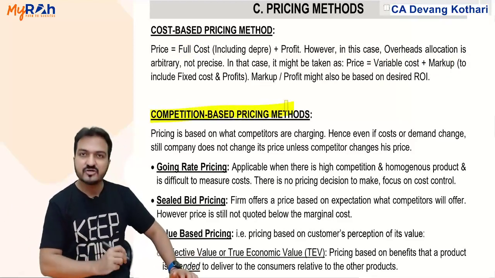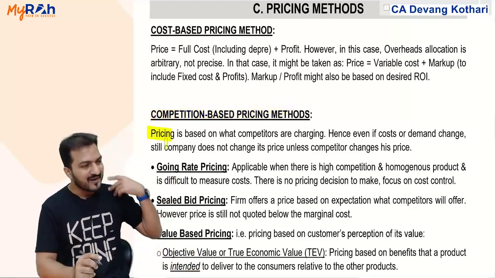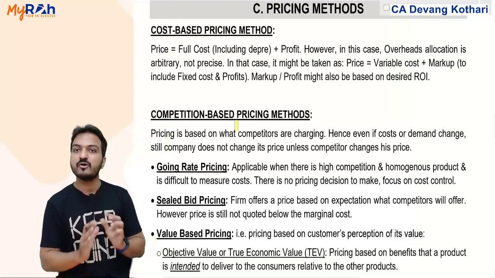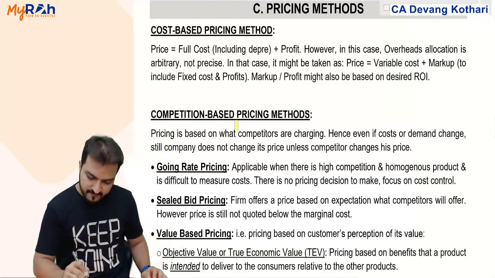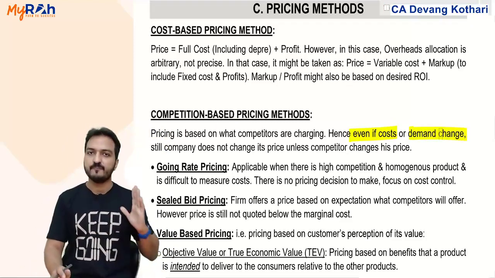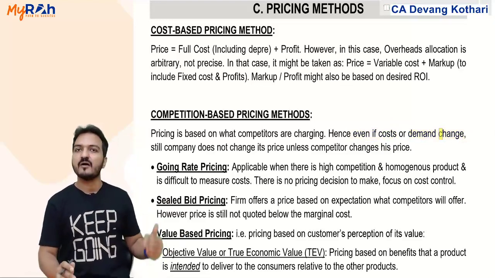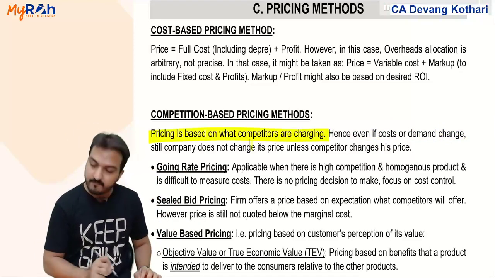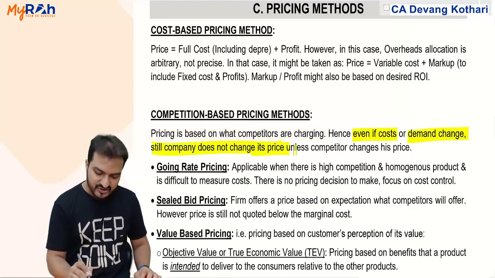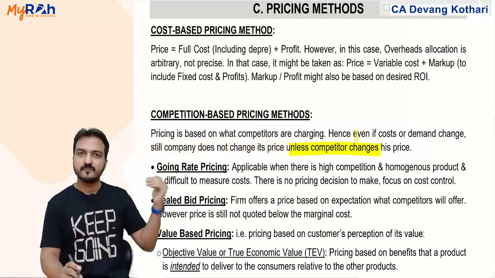Second one, competition based pricing method. This means that my price is decided based on what my competitor is charging. Meaning, under this case, my price does not depend on my cost. So even if my cost changes, even if my demand changes, still I will not change the price unless my competitor changes the price, because my price is based on what my competitors are charging. Under this category, there are some subcategories.